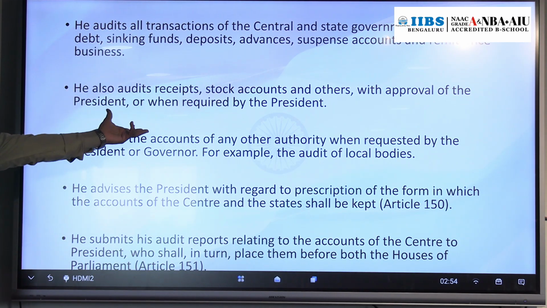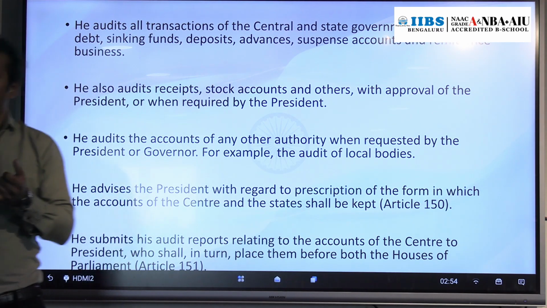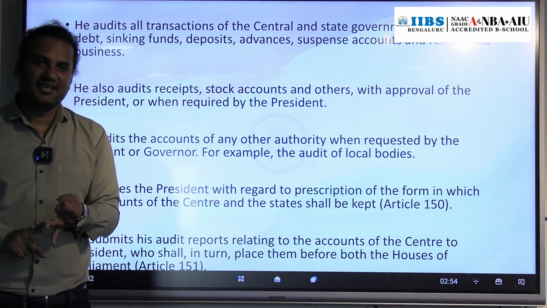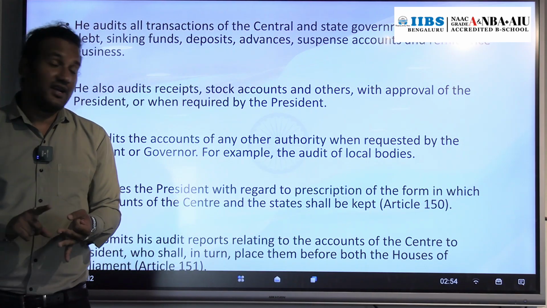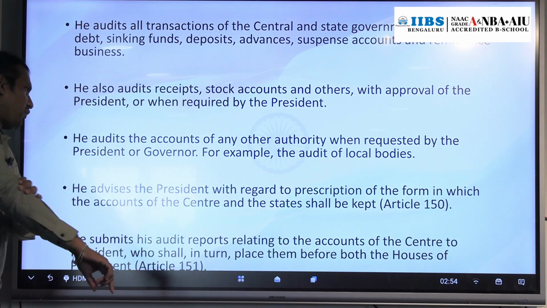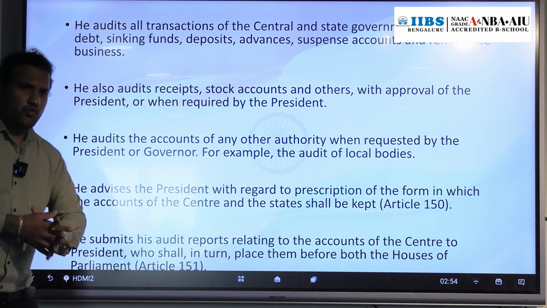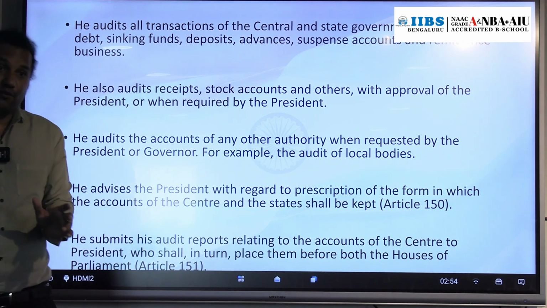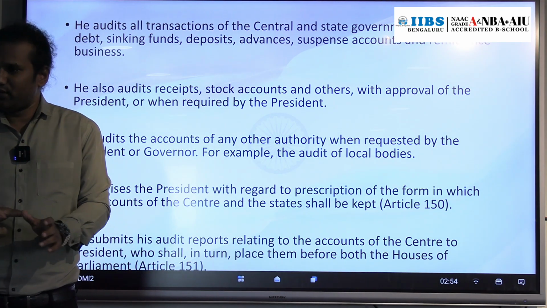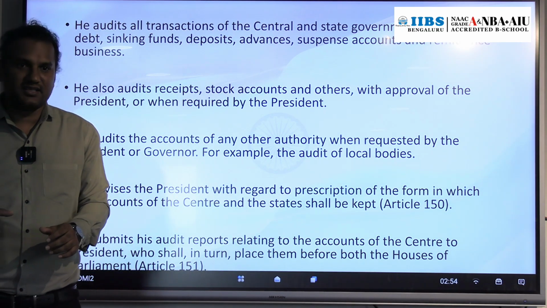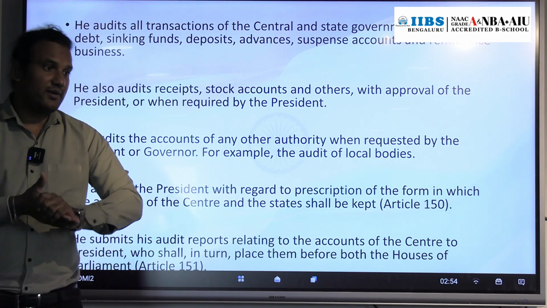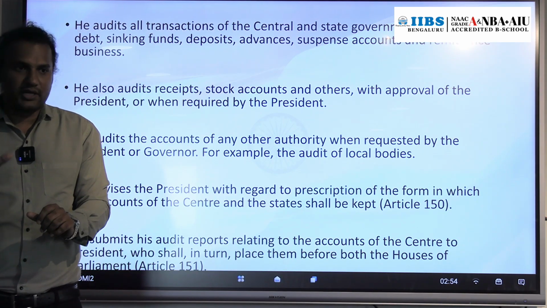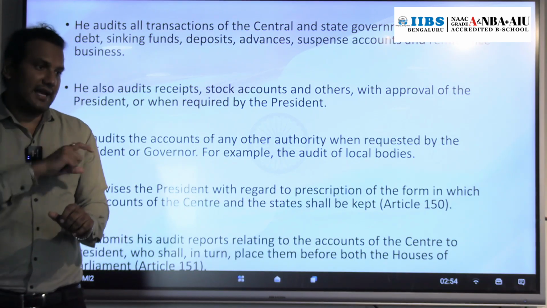So this is about Article 149. 148 deals with CAG. 149 deals with duties and all those things. Then 150. So what is that 150? Central government and state government maintain the accounts. Accounting format is there, right? BCom students, you know that format will be there, journal entry, ledger book and all those things. That format is there, right? So central government and state government accounting format will be decided by CAG.